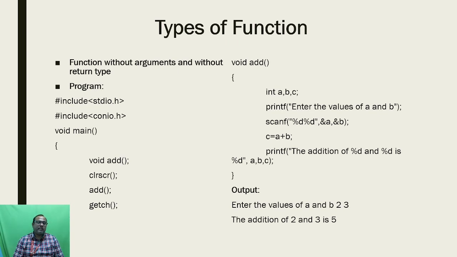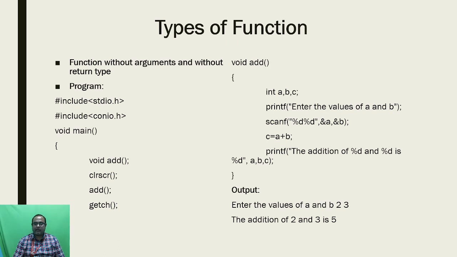In this program I have mentioned two header files. The stdio.h helps for the printf and scanf statements, and the conio.h is for getch and clrscr. Here, in the main function, the calling function, we are just declaring the function name: void add. After that I have mentioned clrscr, and finally I am using a function call, just add. Here add is the function call, and I am not using any argument.